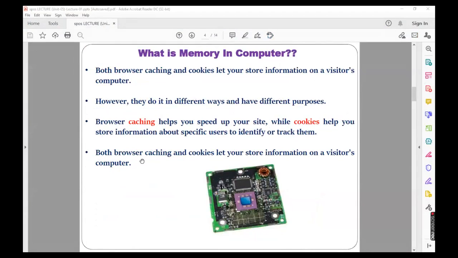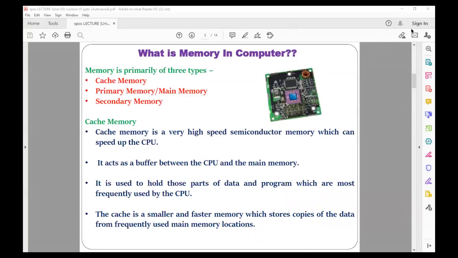Okay, I hope you have understood the difference between the cache memory and the cookies. Cache memory is used to store a particular kind of data. Here I have mentioned what cache memory is used to store. The cache is a smaller and faster memory which stores the copies of the data. In the data, anything can come: instructions, website data, or other kinds of data. That is the reason I have mentioned cache is a smaller and faster memory which stores copies of data from frequently used main memory locations. Understood?